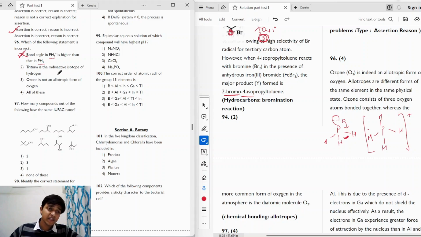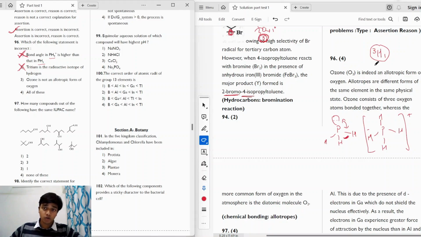Statement 2 says tritium is the radioactive isotope of hydrogen. In tritium, this is tritium, we have 1 proton and 2 neutrons. Tritium is radioactive, and that is why this statement is also correct. However, statement 3 says ozone is not an allotropic form of oxygen, while ozone is an allotropic form of oxygen.